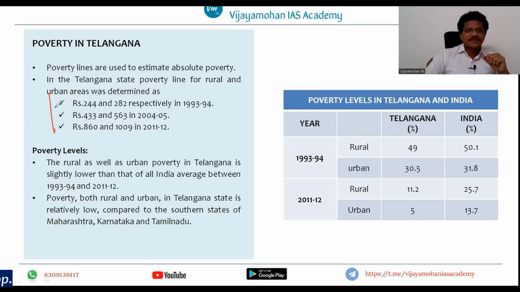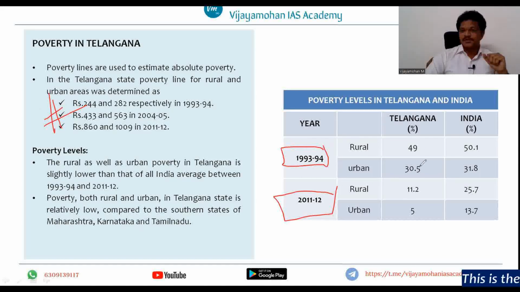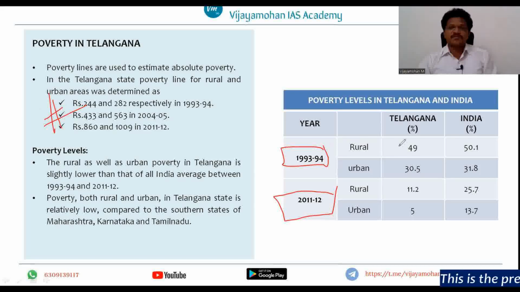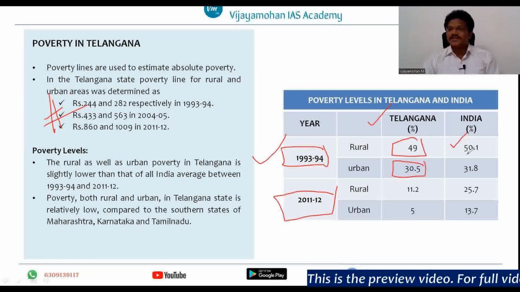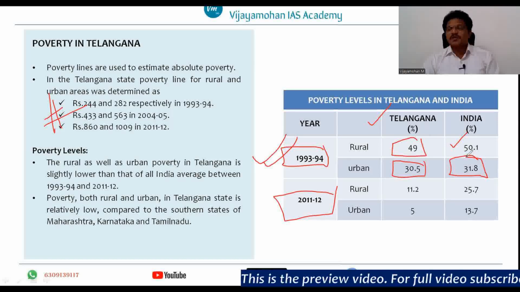Now, if you observe, based on this calculation, the poverty ratios have been estimated for 1993-94 and 2011-12. So observe this table carefully. The poverty ratio for Telangana in 1993-94 is, for rural areas, 49%, and for urban areas 30.5%. And at the all India level, for rural areas it is 50.1% in 1993-94, and for urban areas it is 31.8%.